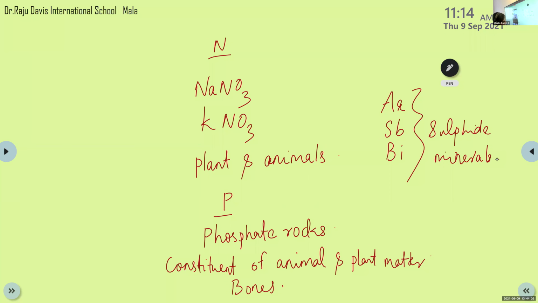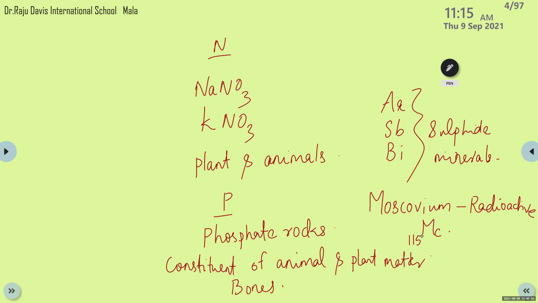Then moscovium, I told you, is a synthetic radioactive element, so its properties are not completely discovered. Its symbol is Mc, and its atomic number is 115.